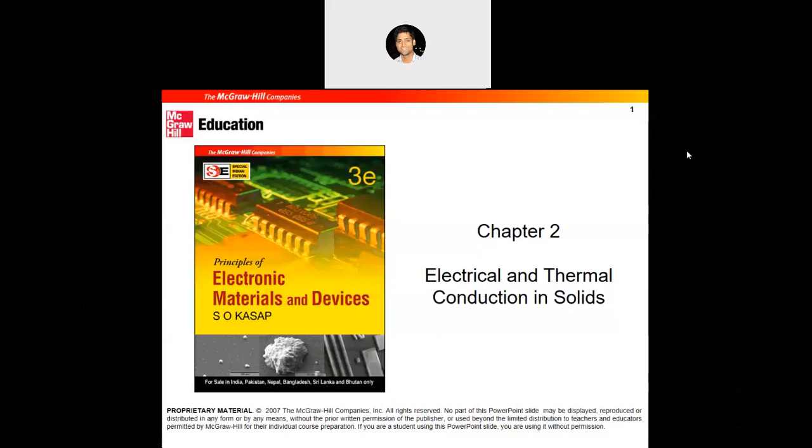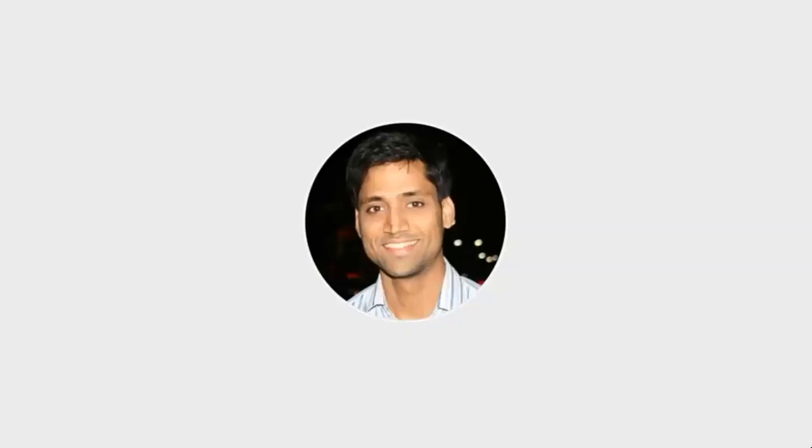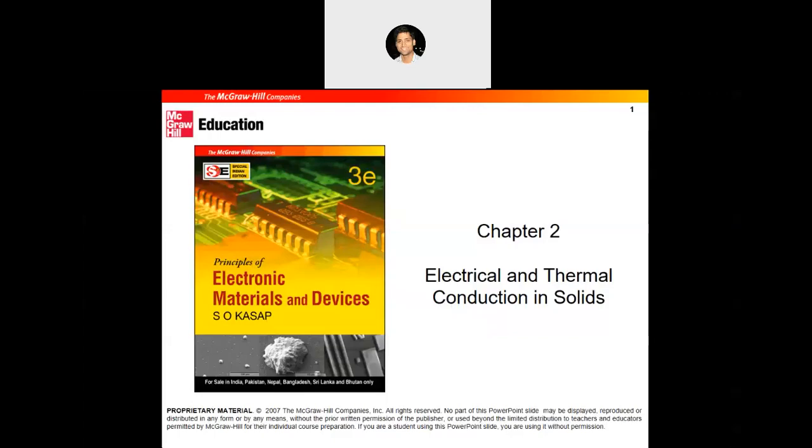But from Tuesday onwards, the classes will be continuous, and we will cover this topic after today's class. So in the third unit, which is chapter two of the book, we will be discussing electrical and thermal conduction in solids. First few lectures will be from chapter two, and then chapter four of the book will also be covered in this unit only, which is electrical and thermal conduction in solids.